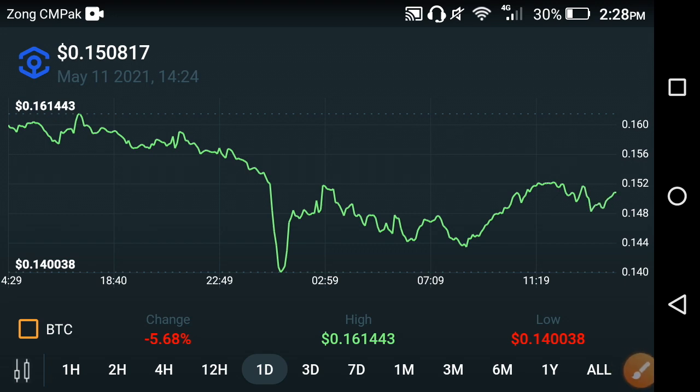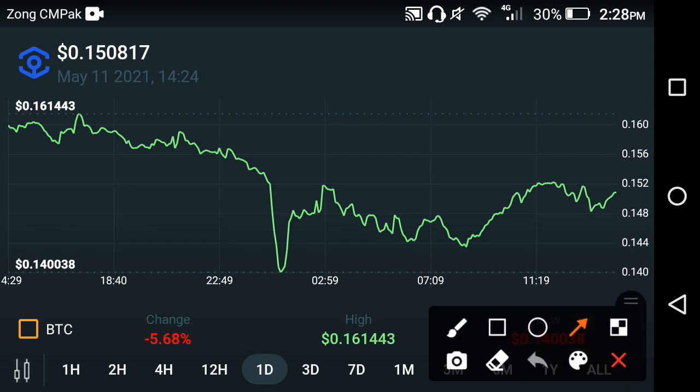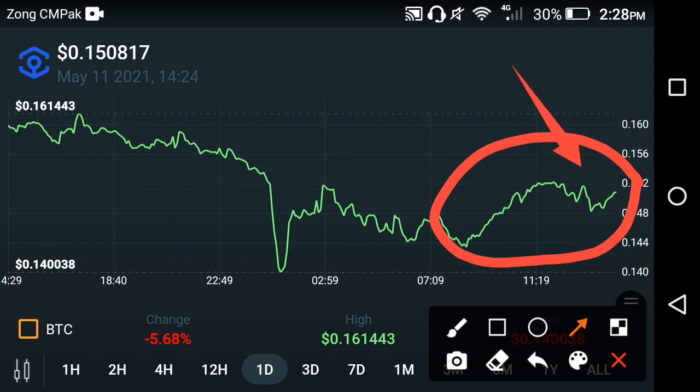Let's see. Oh my god, I have good news for all Ankr coin holders. As you can see here, if you look at the chart of the Ankr coin, the last 1 hour price is positive. That means the Ankr coin again took a jump at this time. As you can see, that is why the last 1 day, I mean the 24-hour price change, is positive, friends. On the other hand, if we look at the price change in the last 1 week, the change is negative. Don't worry, I know that this time the price is negative, but very soon, if this kind of pump continues throughout this whole week, the price will become positive, and the price is also going upward, friends.